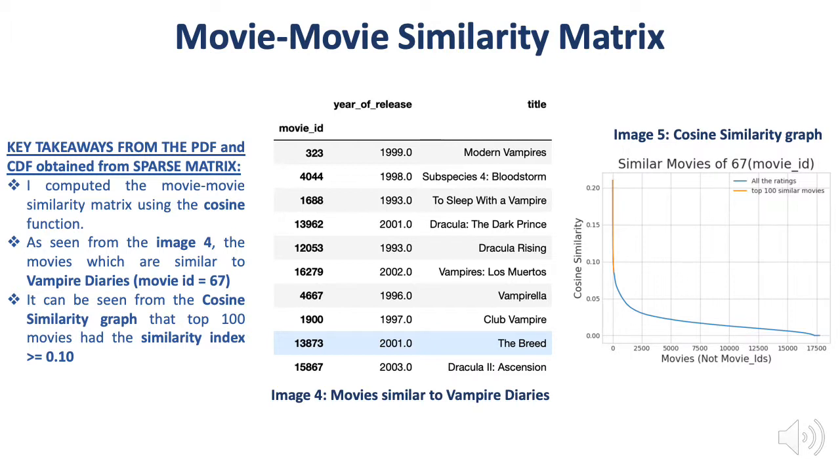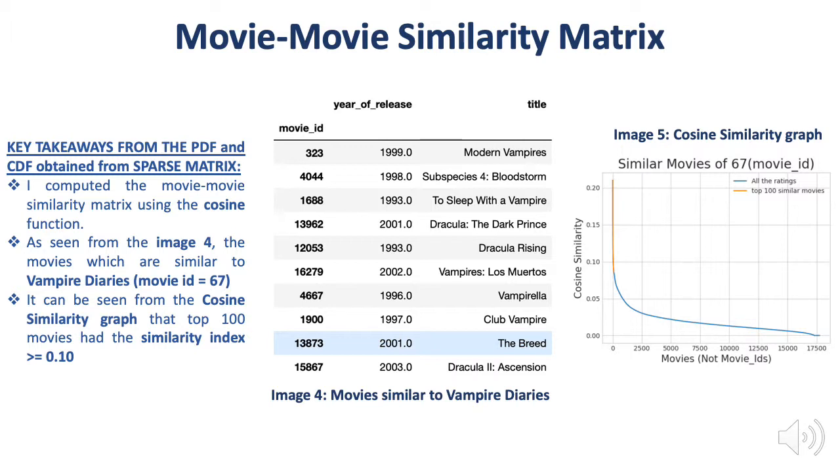Now let's see an example: there is a movie Vampire Diaries having movie ID 67. The similarity matrix will return the top 100 movies which are similar to this movie.